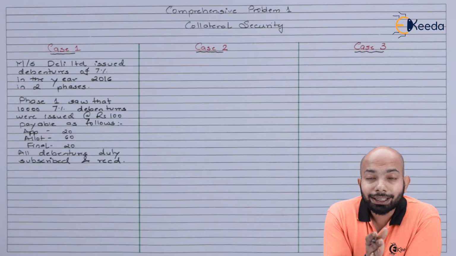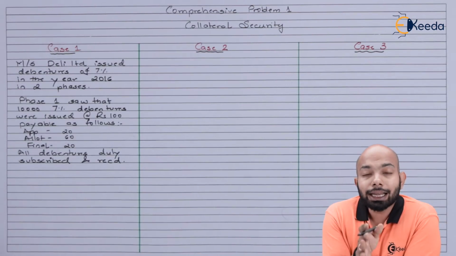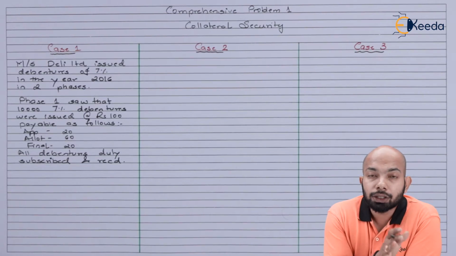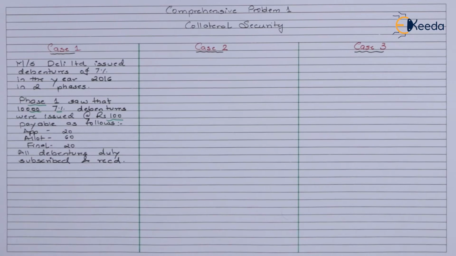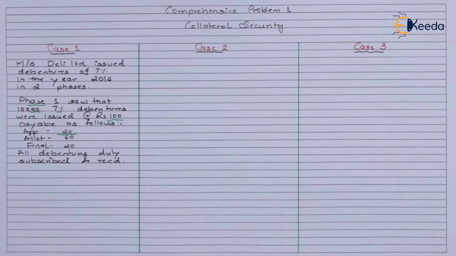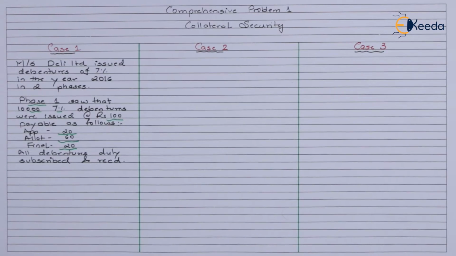The phase 1 details of this case study say that Delhi Limited issued 7% 10,000 debentures at rupees 100. These were payable as follows: application around 20 rupees, allotment around 60 rupees, and final call around 20 rupees. All these debentures were fully subscribed and paid for. This is phase 1.